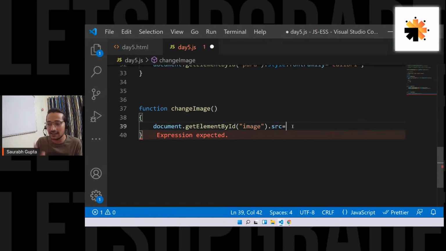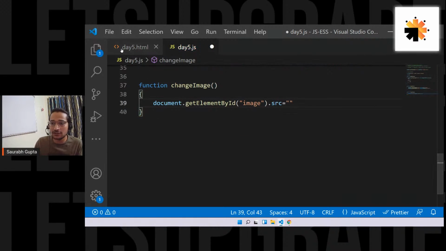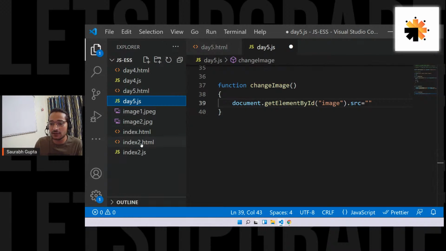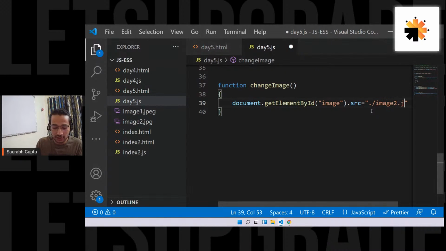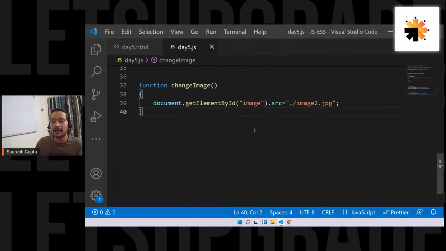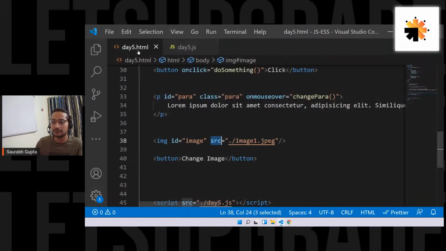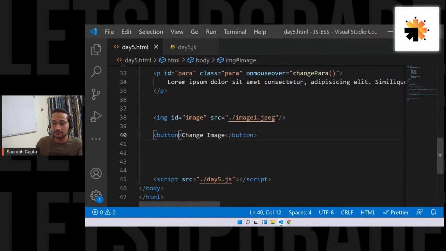So dot src equals to, what was the next image? Let me see the second image. It was index image2.jpg. Fine. So change it to dot slash image2.jpg. Please do this. This is what I want. And that's it. Now let's call this function on that button. And that should be it.